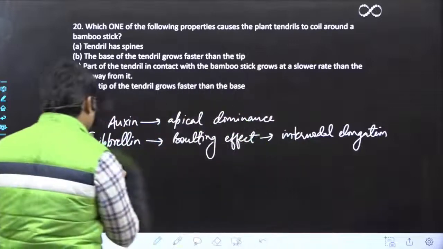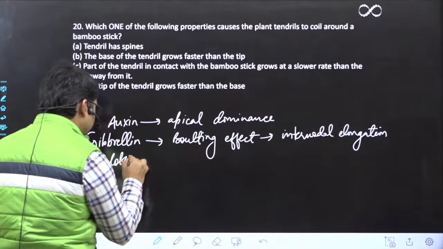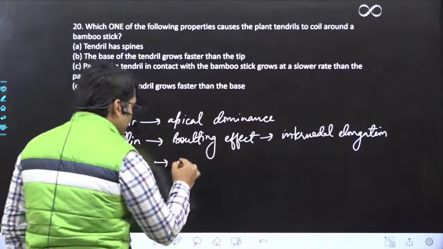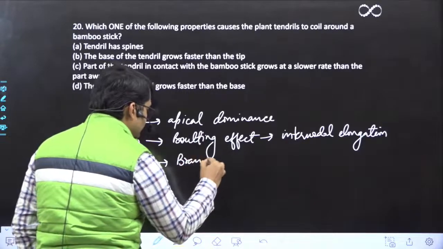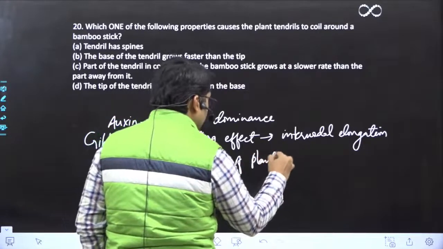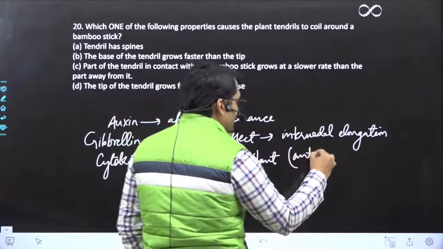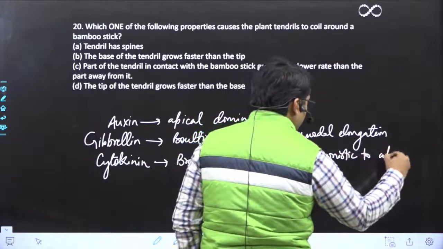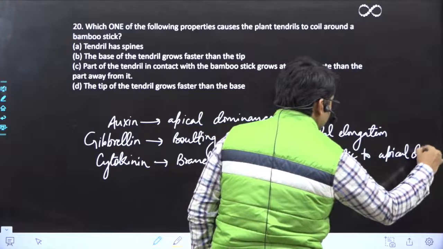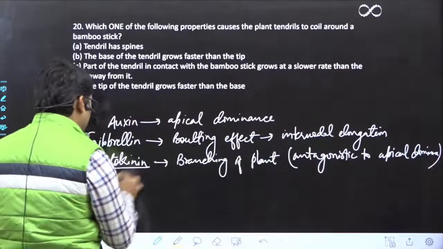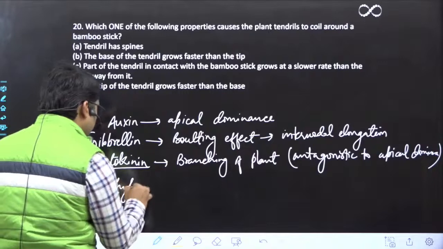Okay. When about cytokinin, overall the branching of plant, है ना? That is antagonistic to apical dominance, है ना? Apical dominance के इफेक्ट को ये कम करता है. कौन? साइटोकाइनिन.